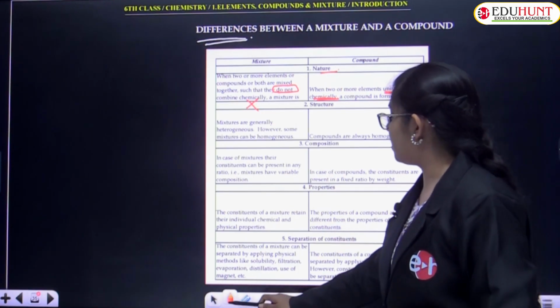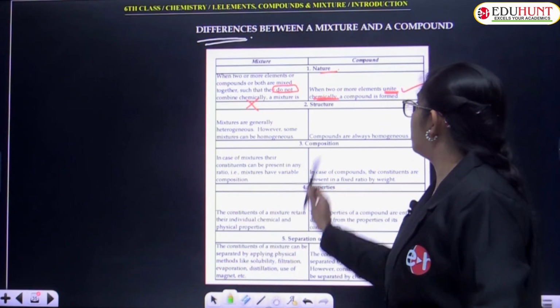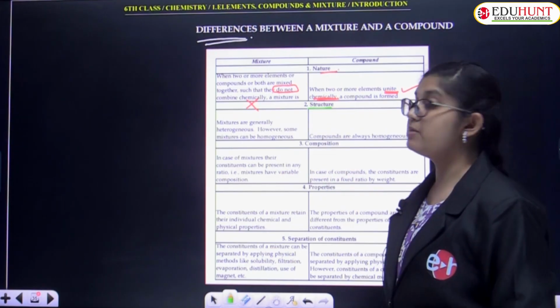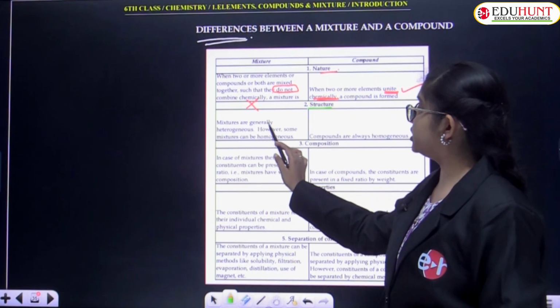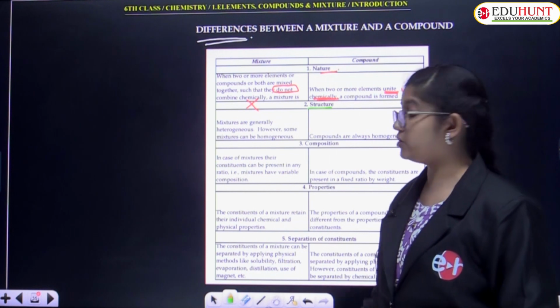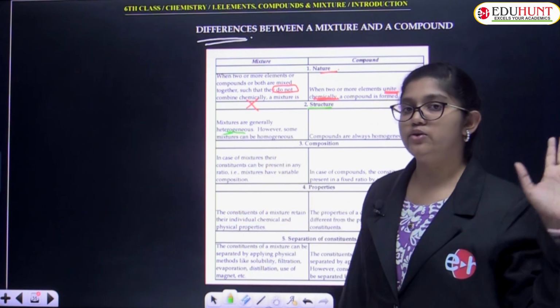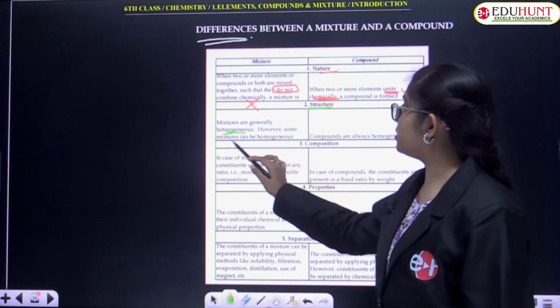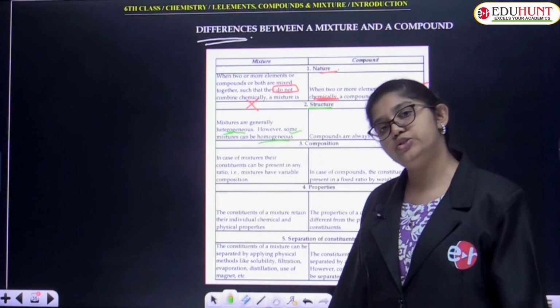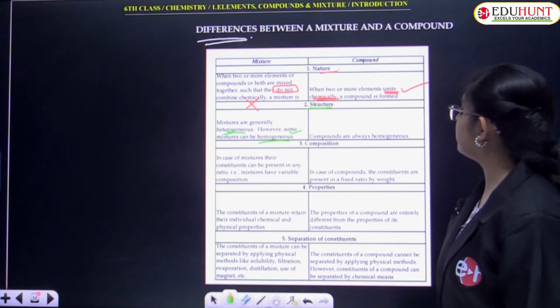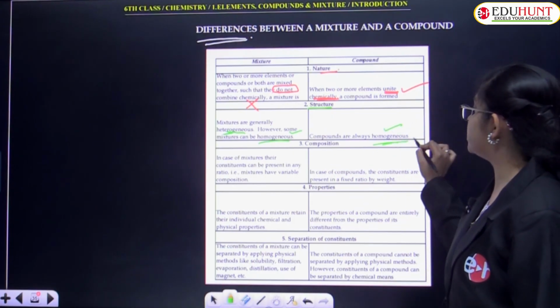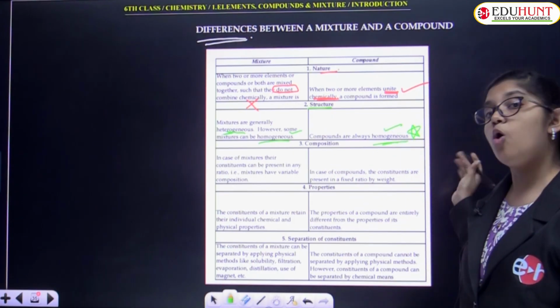Coming next is all about structure. What is the structure of mixtures? Most mixtures are heterogeneous, however some mixtures can be homogeneous too. Coming here, compounds are always homogeneous. Very important: compounds are always homogeneous.